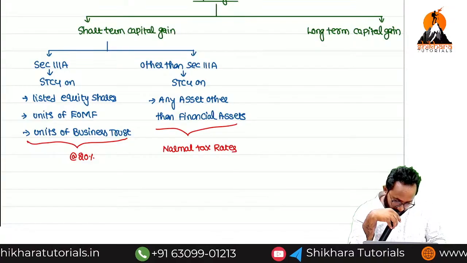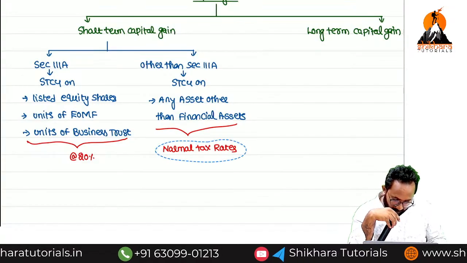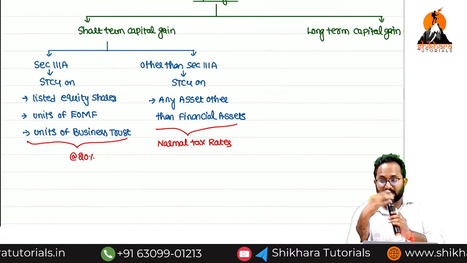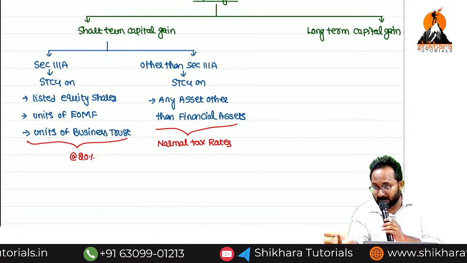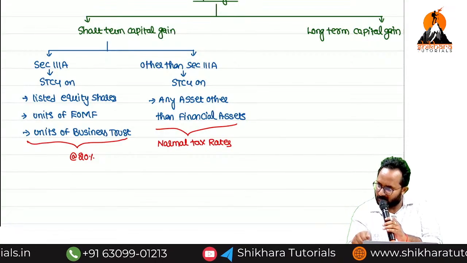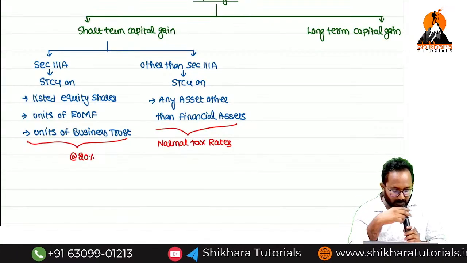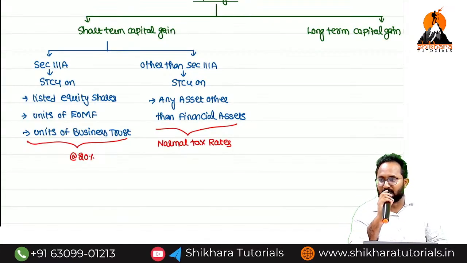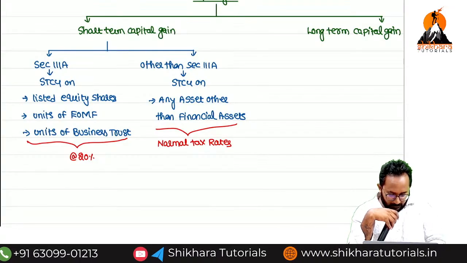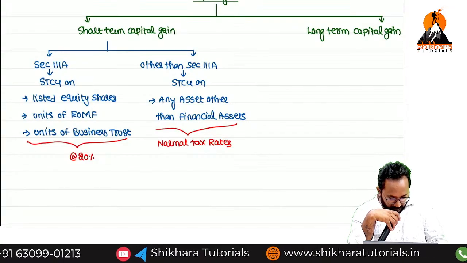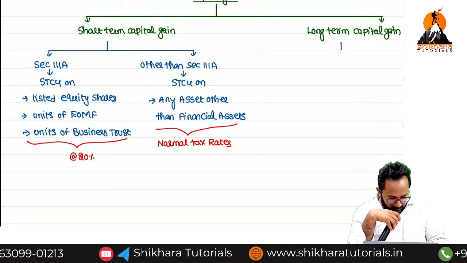This part only is taxable at the normal tax rate, like whatever tax rate we discussed earlier, that may be the default tax regime or the optional regime, whichever you want to follow, you can follow for this short-term capital gain other than 111A. Next, long-term capital gain. Now I want to classify it into two. Any idea about section numbers?